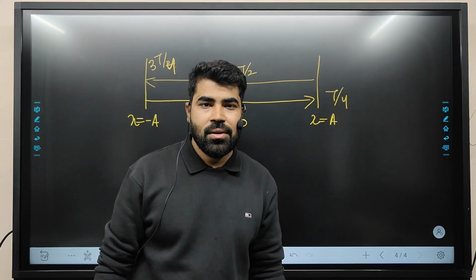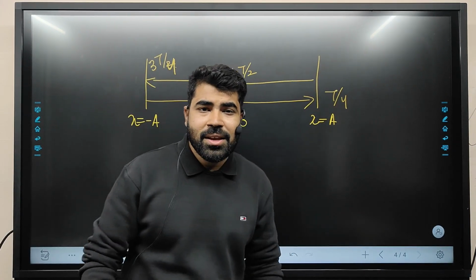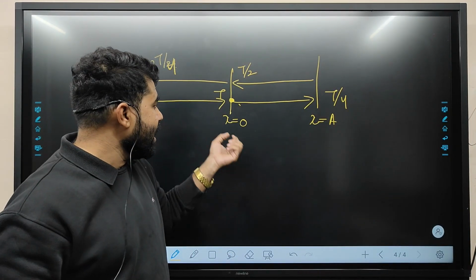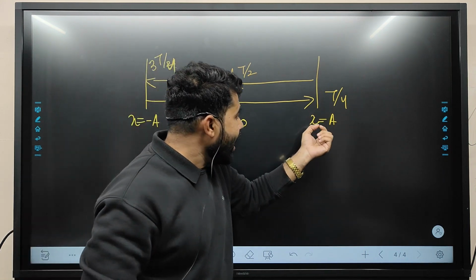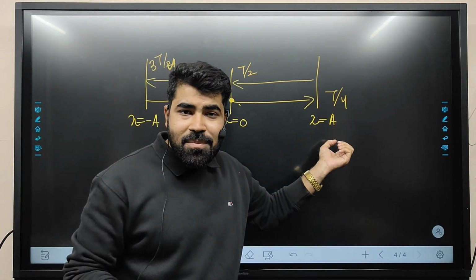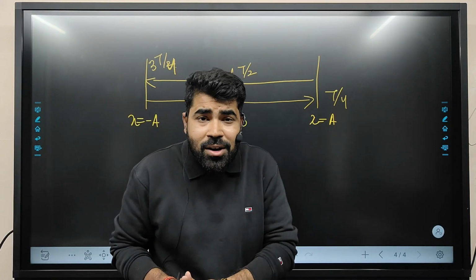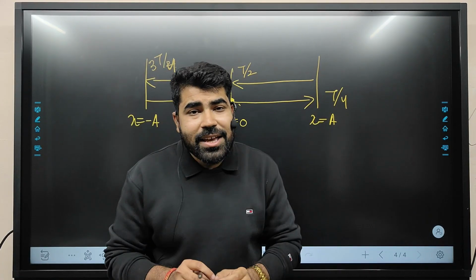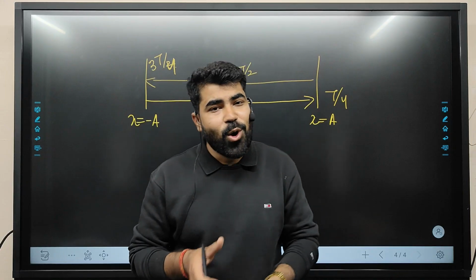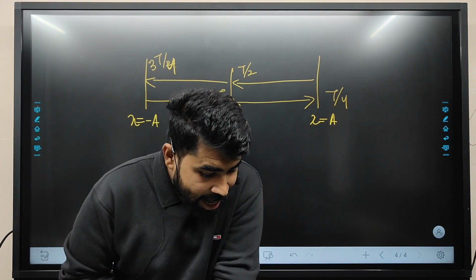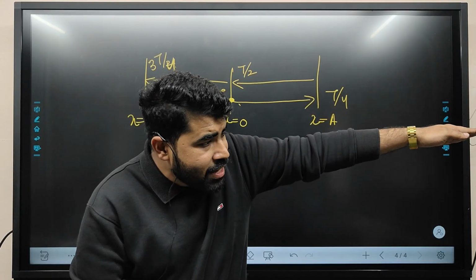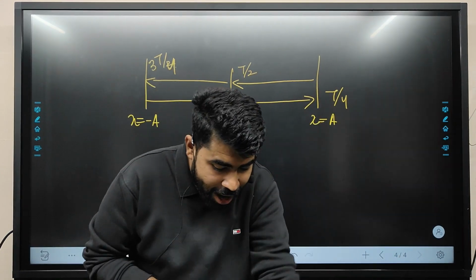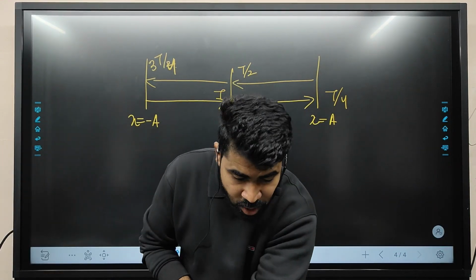Now we will consider the real picture of SHM. The real picture of SHM is on the screen. The particle starts its journey from x is equal to 0 and goes to the extreme point x is equal to a at T by 4. Why have I taken T by 4 as the time when it goes to x is equal to a? Because if we consider any SHM, of a spring or of a pendulum, first the particle will go to the extreme point, then again to the mean position. This will be part 1, part 2, part 3 and part 4.